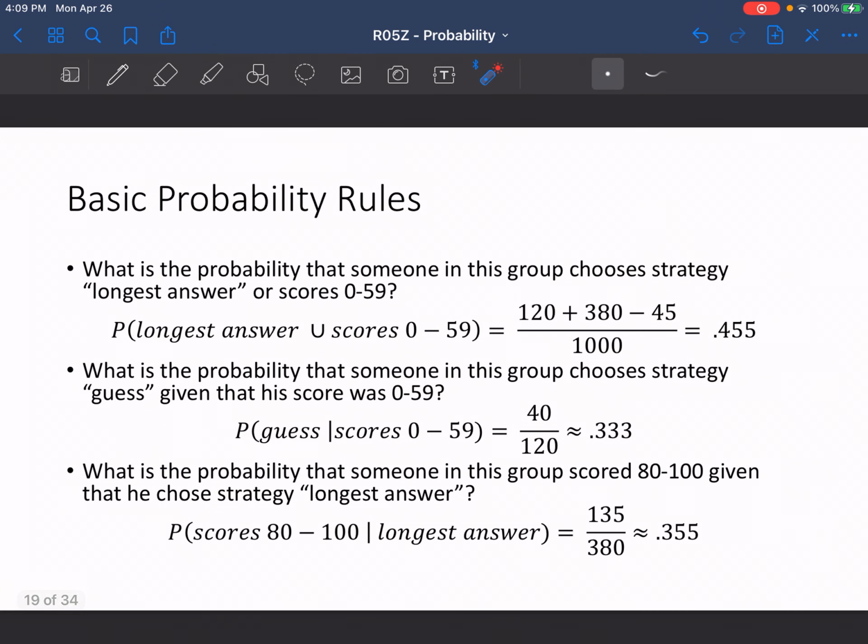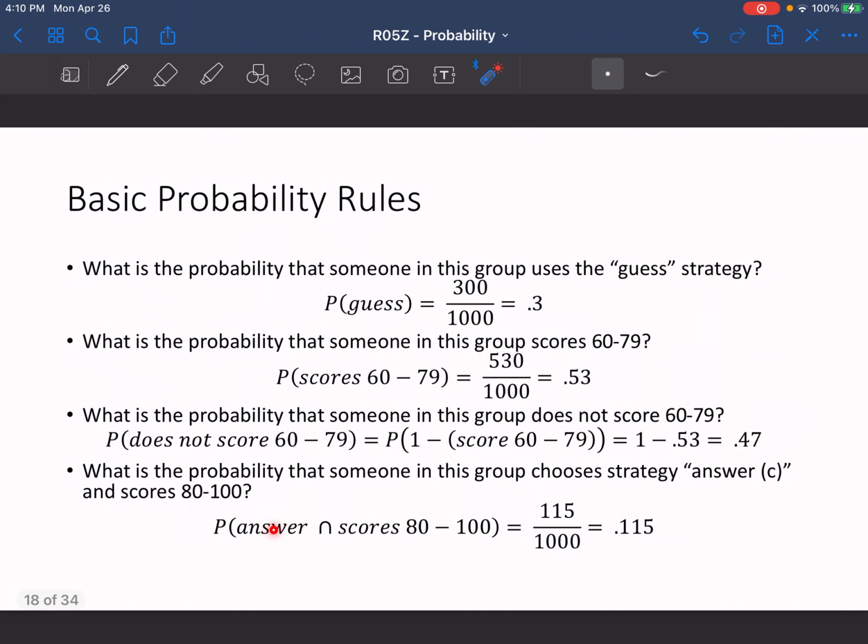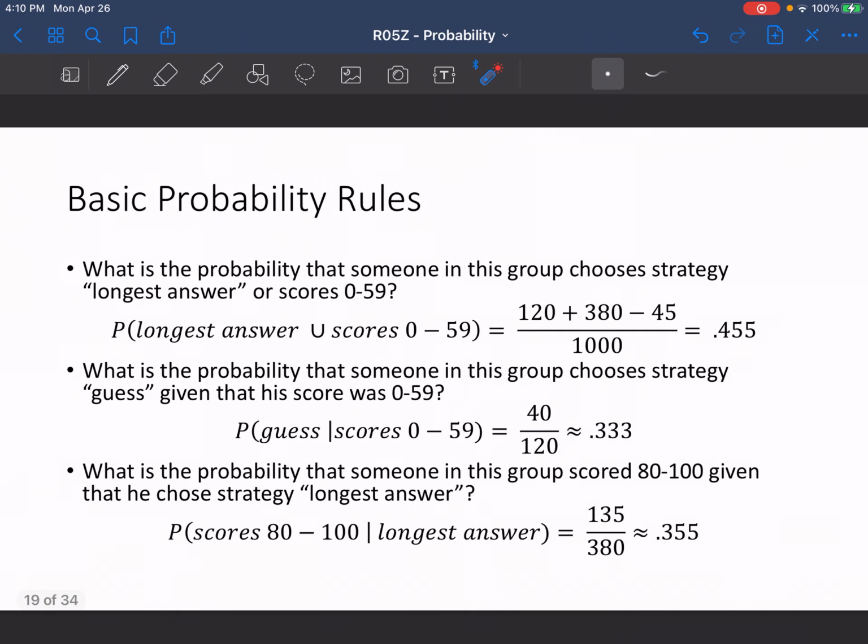If we're asked what the probability is that someone in this group chooses strategy longest answer, or, so this was the probability of choosing answer C and getting a score of 80 to 100. What's the probability that someone will choose the longest answer, or they will get a score from 0 to 59 in this case?